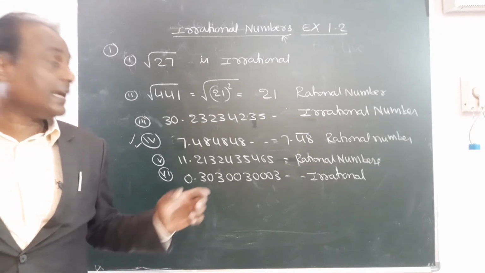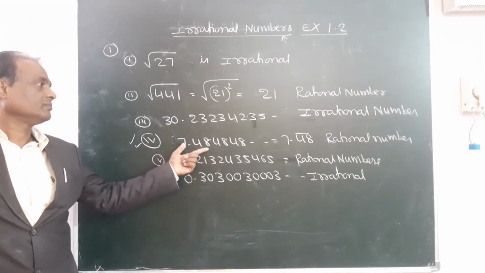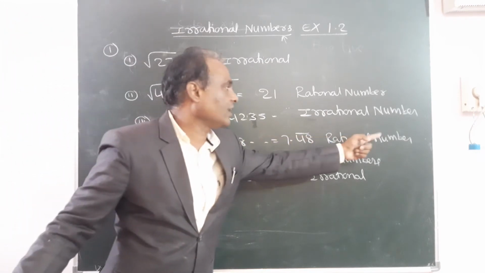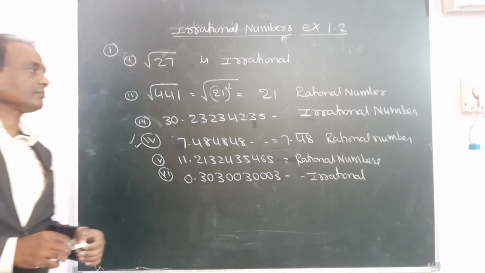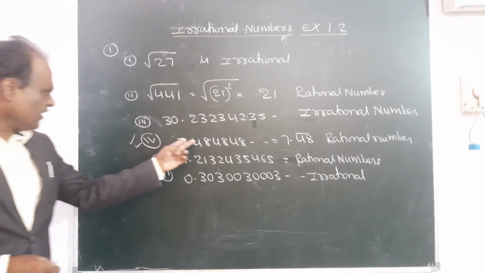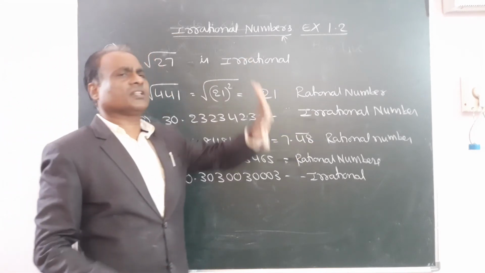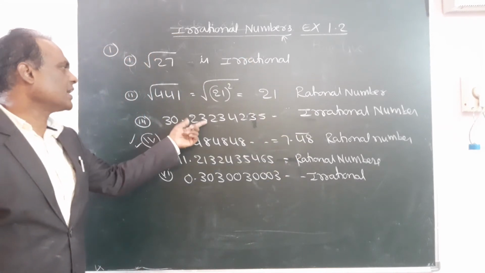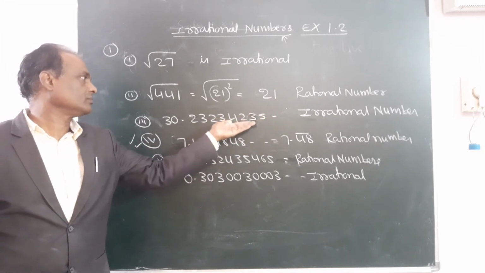Non-terminating, repeated decimal. Hence it is a rational number. If it can be written as a bar, it is a rational number. That's all. If it cannot be written as a bar, it is an irrational number.